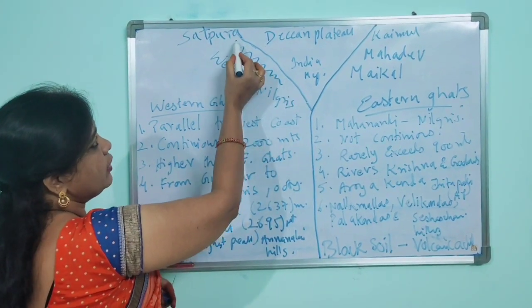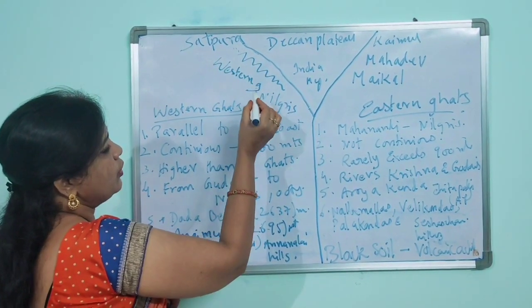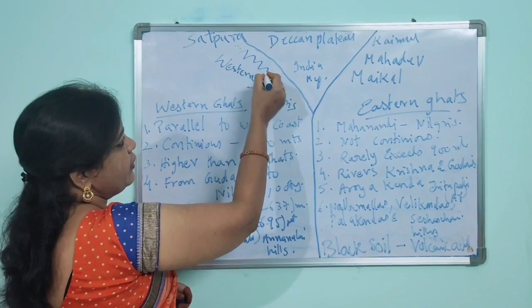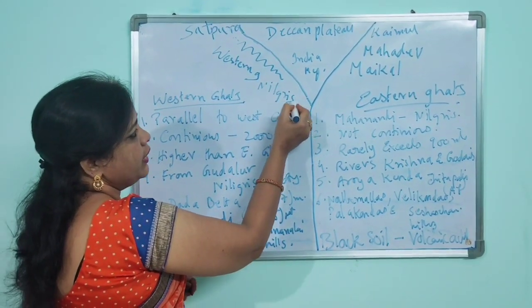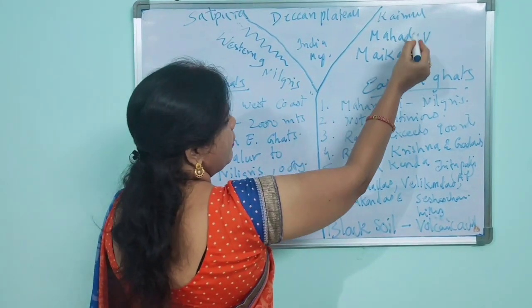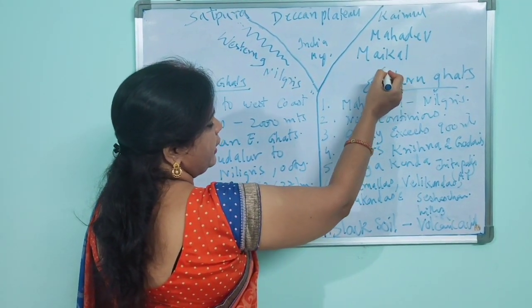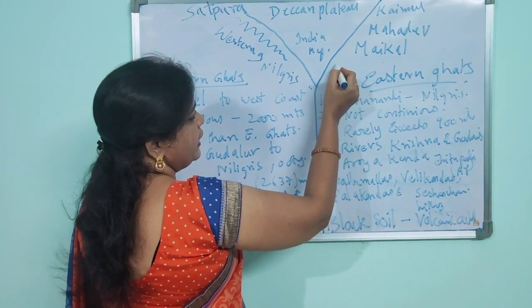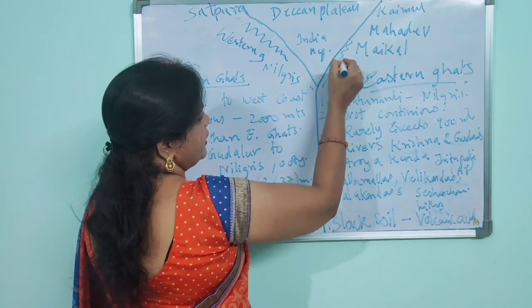When you take the north, we have the Satpura range, continuous with the Western Ghats and ending with the Nilgiris. And coming to the east side, we have the Kaimur range, Mahadev hills and Maikal hills, and again the Eastern Ghats. We have the Eastern Ghats.